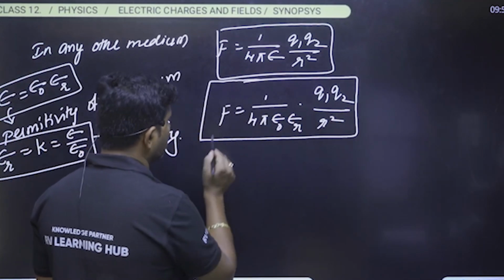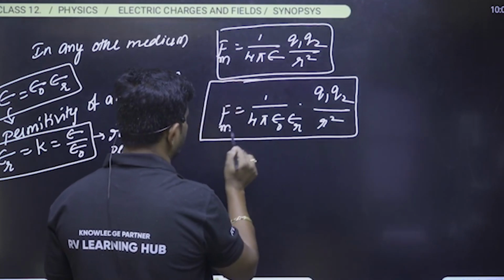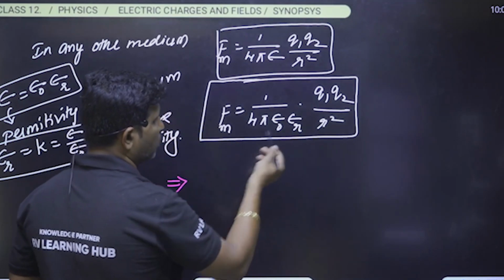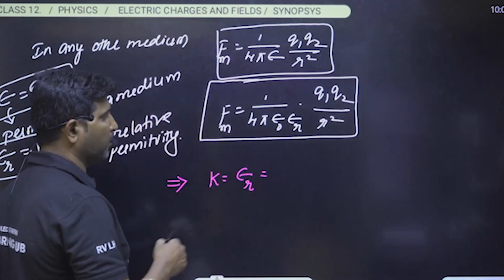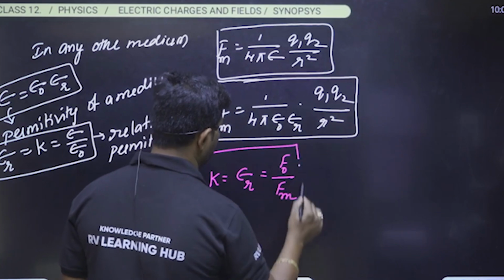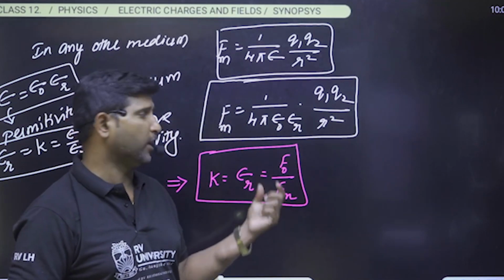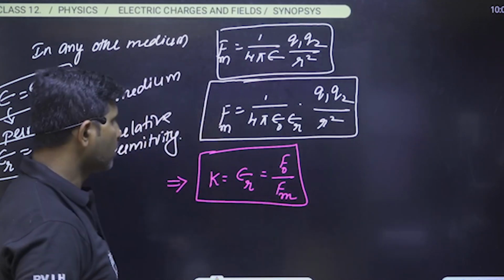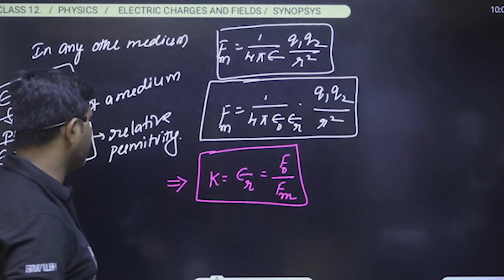Let us say this is F medium. Whenever we take the ratio to get the epsilon r, the dielectric constant, epsilon r can be written as F naught, that is air medium, by F medium, any other medium. It is defined as the ratio of the force between the two charges in air medium to the force between the two charges in the given medium. So this is the important point about what the dielectric constant or relative permittivity is.